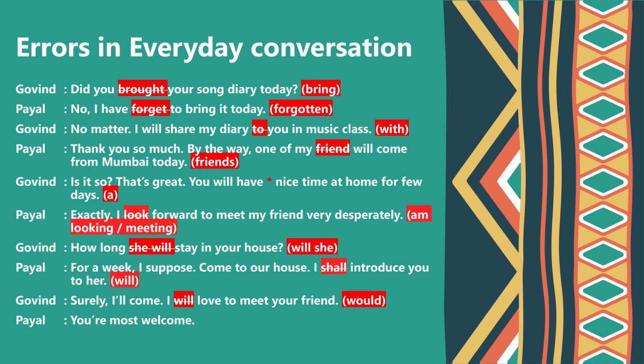Next, Govind: how long she will stay in your house? Please note, in question sentence, we use helping verb before the main verb. So the correct question sentence is, how long will she stay in your house? Payal: for a week I suppose. Come to our house. I shall introduce you to her.